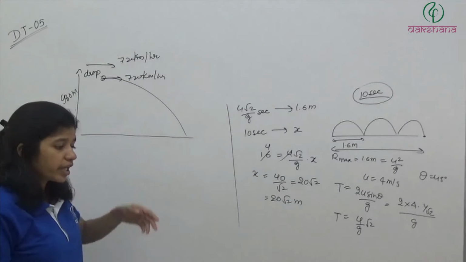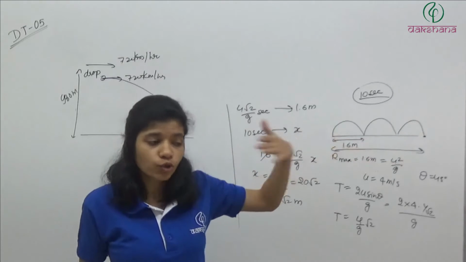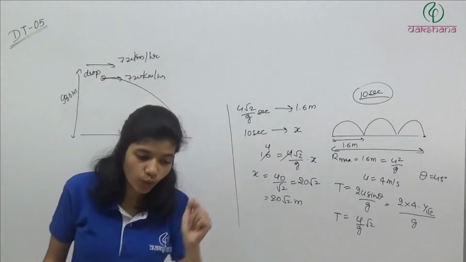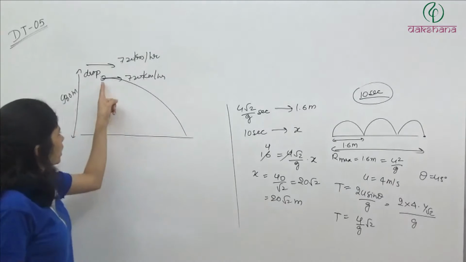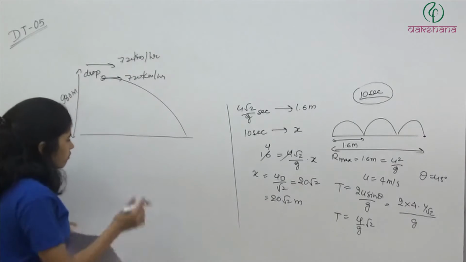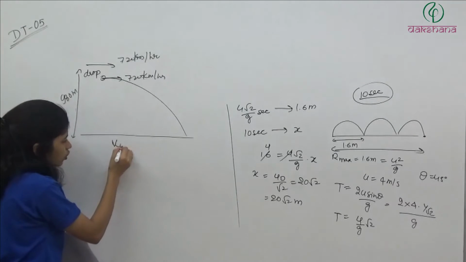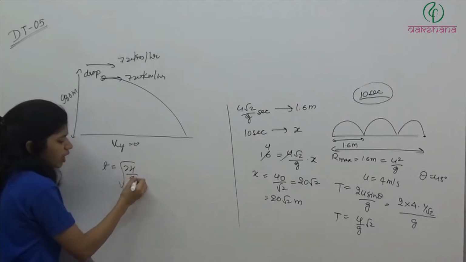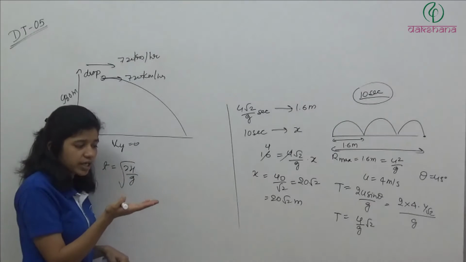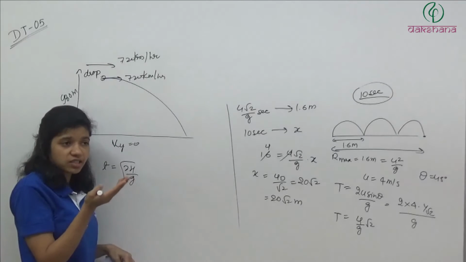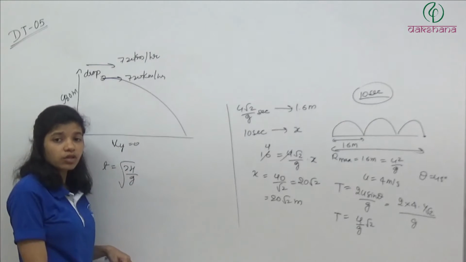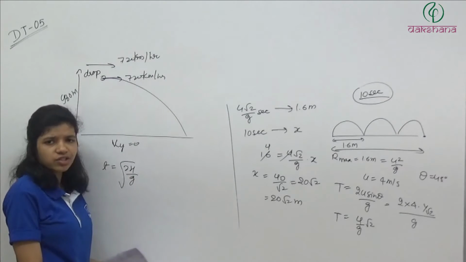Okay? So if the aeroplane is moving horizontally, even though its velocity came into the bomb, the time required to come to the ground will depend only on the velocity in y direction, which is 0. So uy is 0 and the time required will be under root 2h by g. If a particle is released, or has initial velocity 0 in y direction, and it is dropping by a height of h, then the time required is root 2h by g.